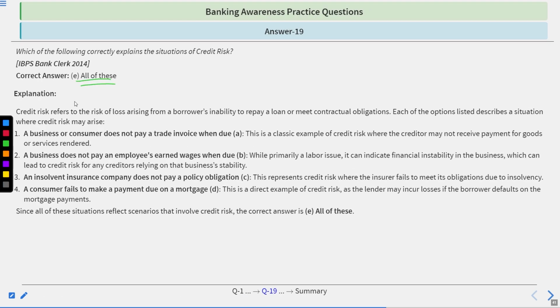Time's up. All of these. Go by the explanation. Credit risk refers to the risk of loss arising from a borrower's inability to repay a loan or meet contractual obligations. Each of the options listed describes a situation where credit risk may arise.